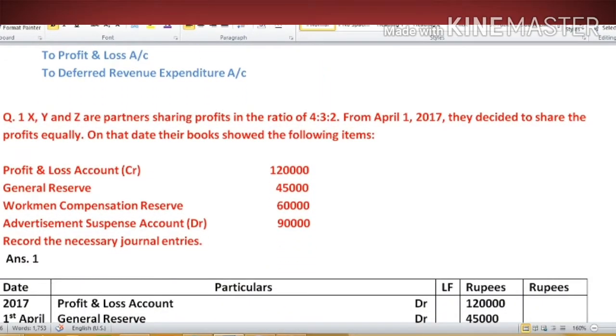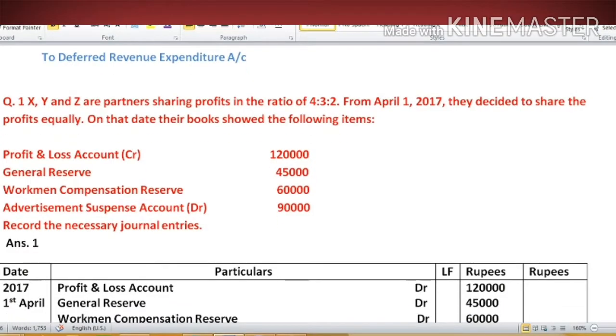Now let's understand this by taking this question. Here is the question, and it is a case of reconstitution of a partnership firm because of a change in profit sharing ratio. You can see that on the date of reconstitution, the following items appear in the old balance sheet: credit balance of profit and loss account, general reserve, workmen compensation reserve and advertisement suspense account. So these are the accumulated profits and losses.